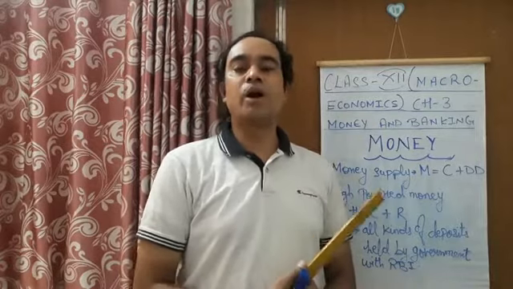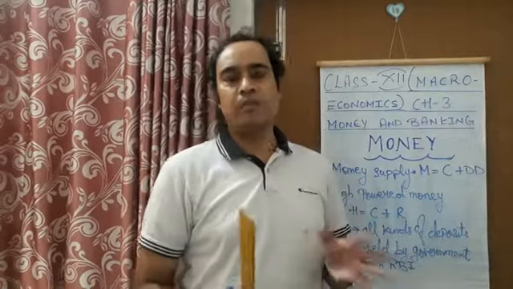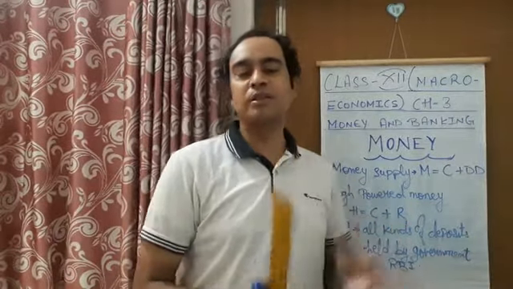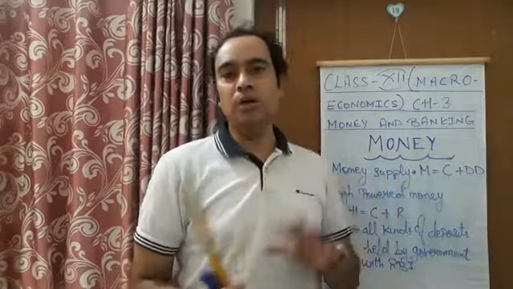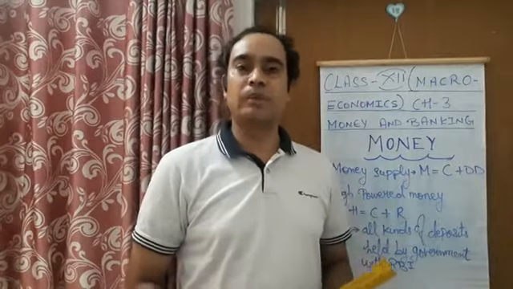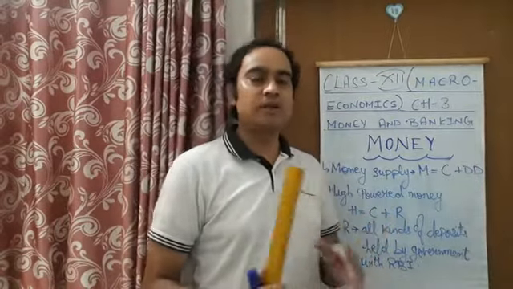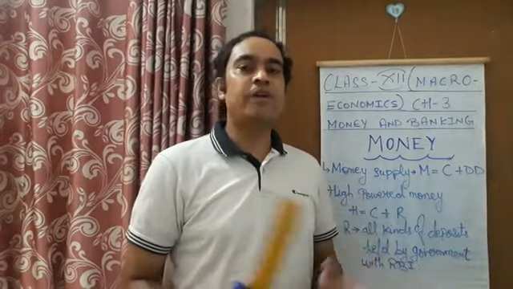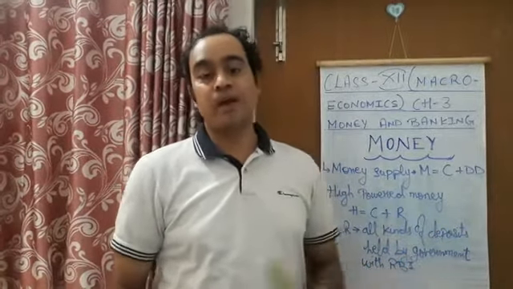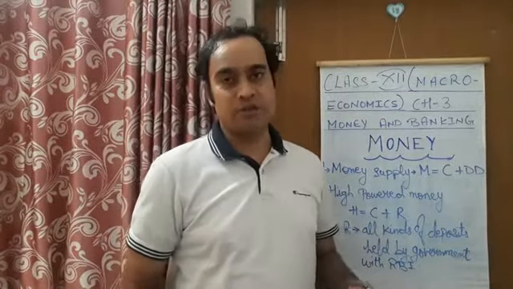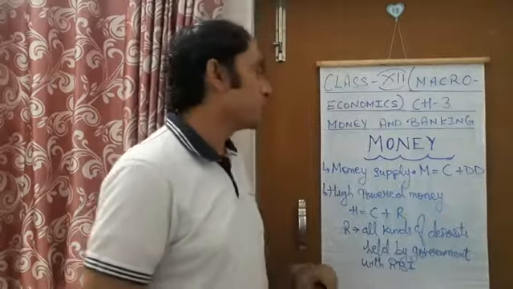So even if there is no demand for this currency, you have the backing of the commodity, which corresponds to a value equal to the money value. The amount on the currency corresponds to the value of that commodity. So that is the backing of gold and silver. Then we studied credit money, in which token coins, promissory notes, and bank deposits were all credit money, right? So in this way we have studied all those different forms of money.